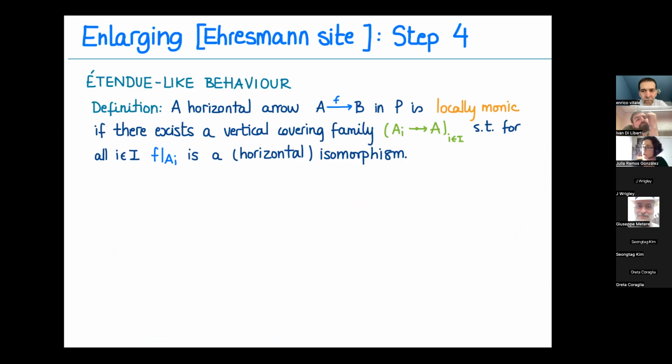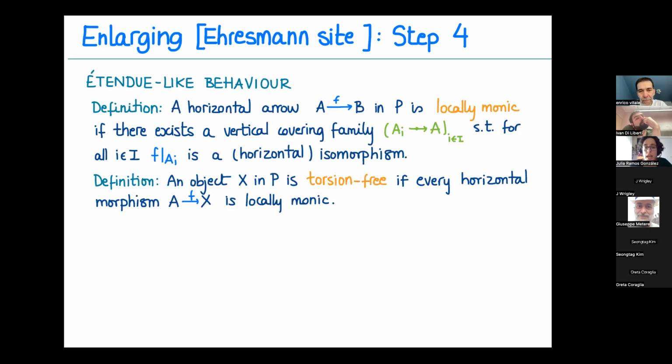So we translate locally monic and torsion-free generated to the setup. And basically, a horizontal arrow is locally monic if and only if I can find a vertical covering such that the unique 2-cell I fill in with, so the restrictions, are isos. So we only remain with the vertical direction. And an object is torsion-free if every horizontal morphism landing on it is locally monic.